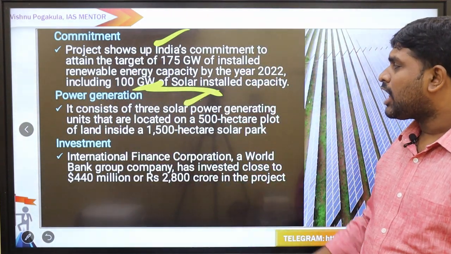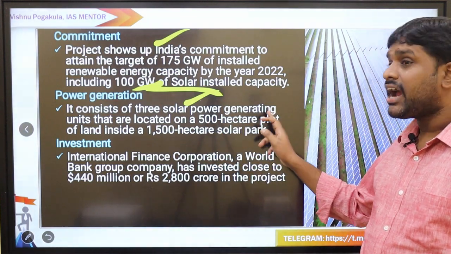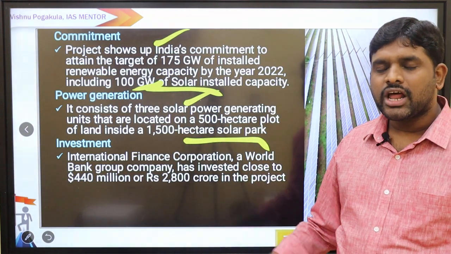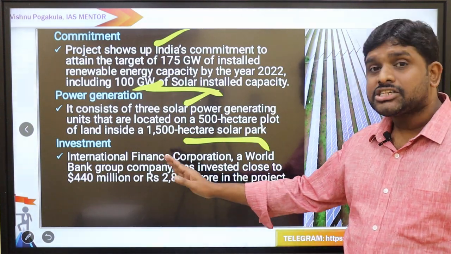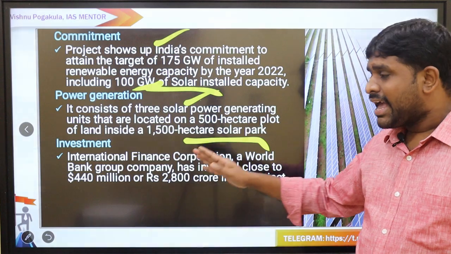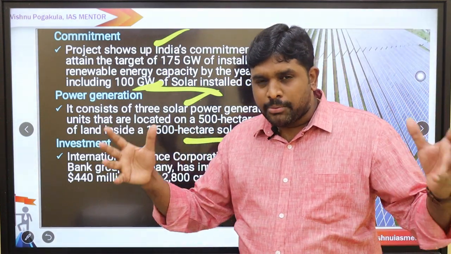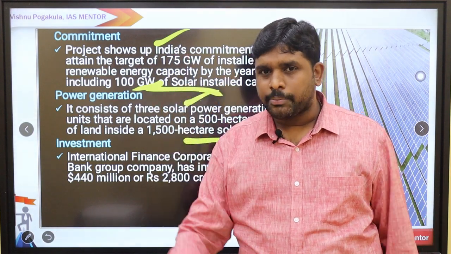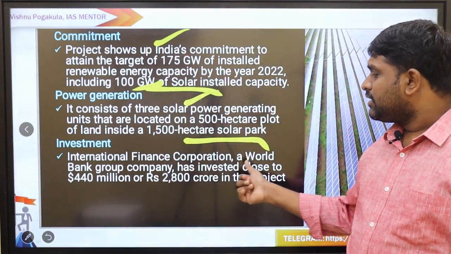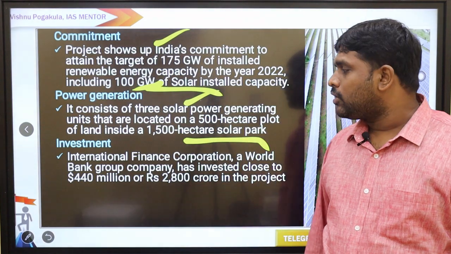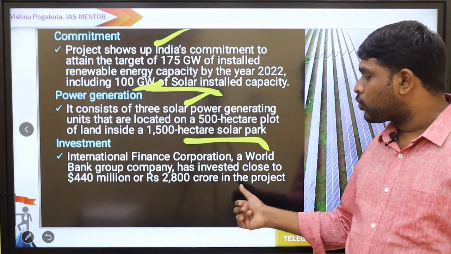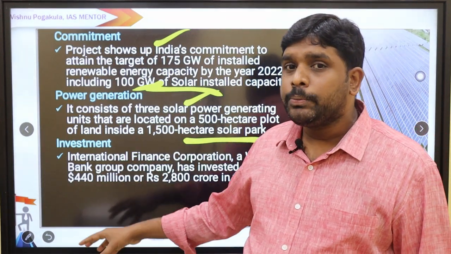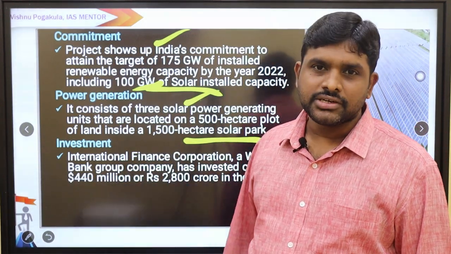It consists of 3 solar power generating units that are located on a 500 hectare plot of land inside a 1500 hectare solar park. International, very important. Who is going to fund it? A World Bank group. In that World Bank group, there is an institution called International Finance Corporation, which has invested close to $440 million or rupees 2800 crores in this particular project. So it's funded by the World Bank group called International Finance Corporation.